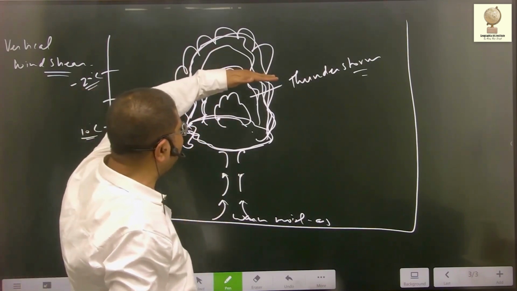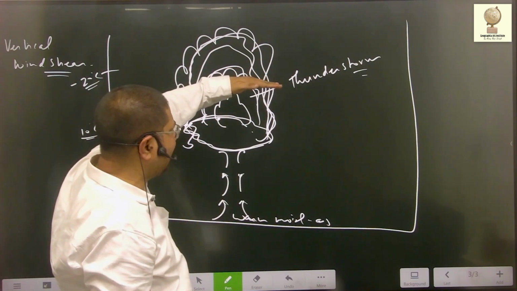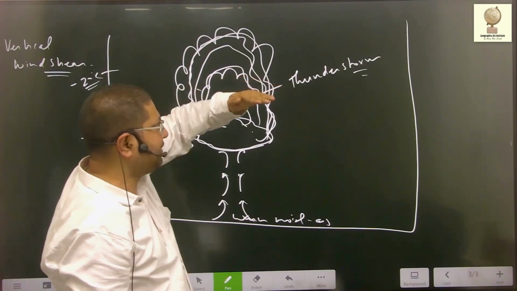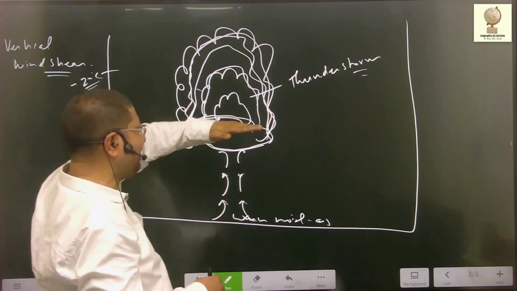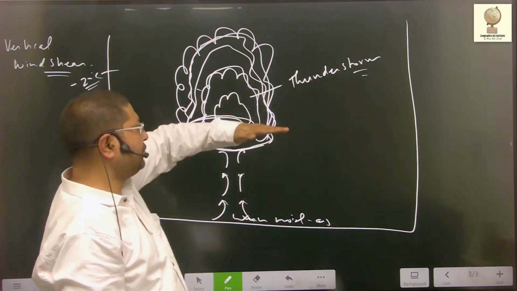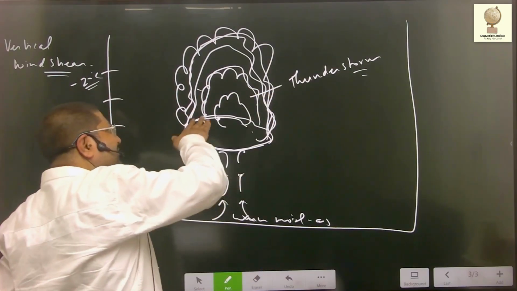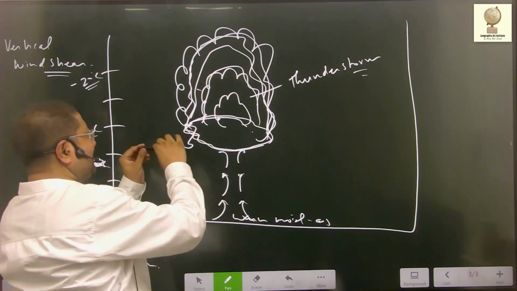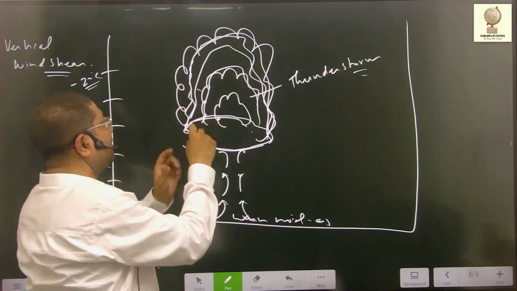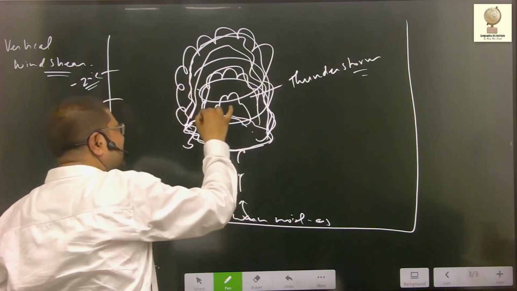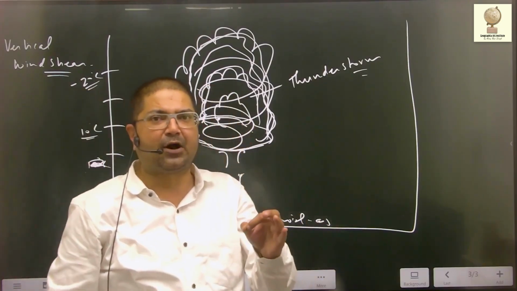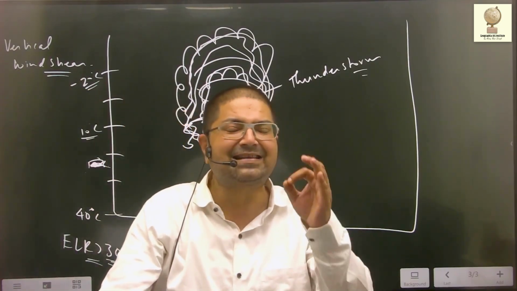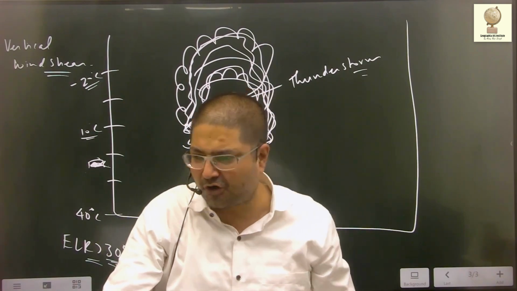At the top, the wind velocity is high, so the Coriolis force will be high, and their direction will change significantly. Below it, the Coriolis force is less. So with increasing height, the wind direction will continue to change. This change in wind direction with increasing height causes rotation in this cloud. And this rotation, or wind shear, is critical in the formation of tornadoes.